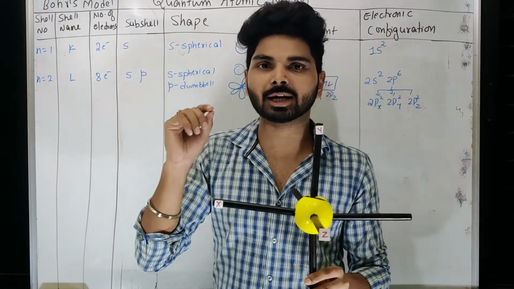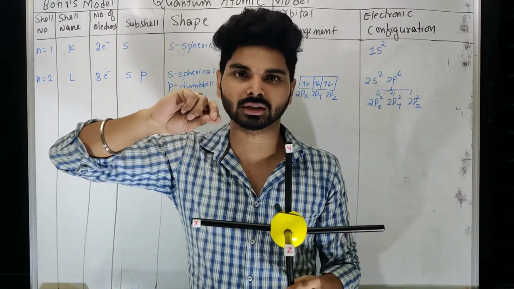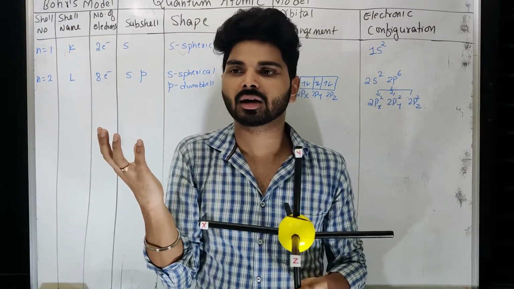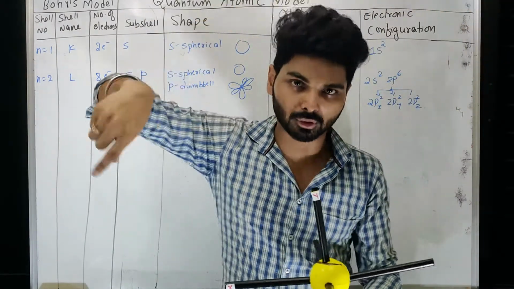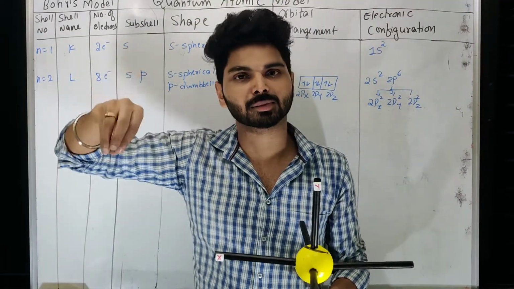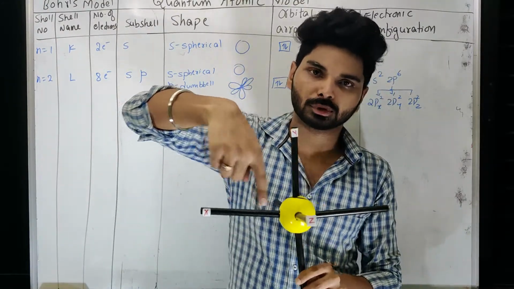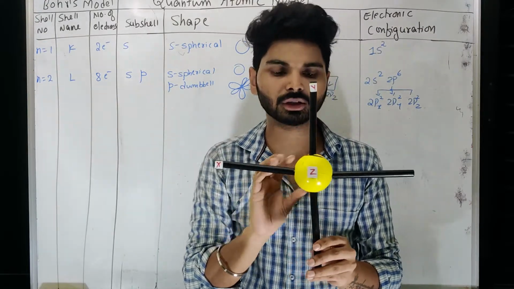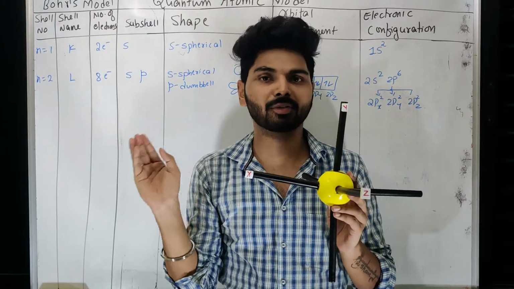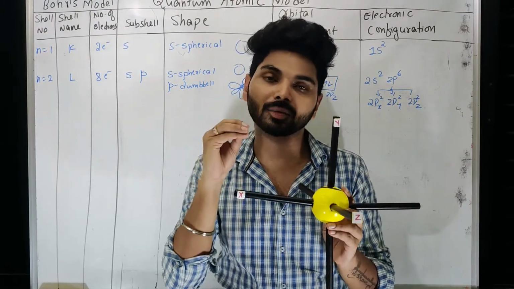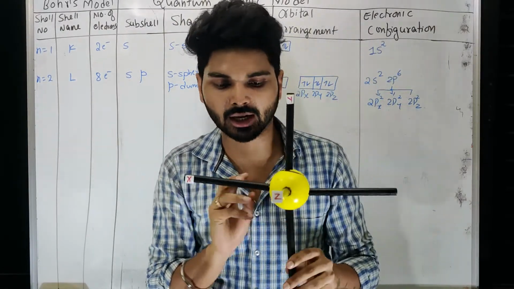Because when you consider the electron as a particle, you are thinking of the solar system, of how planets revolve around the nucleus. That is what comes to our mind. When Earth is present at some particular location, Earth cannot be present in other parts of that path, because Earth is a particle and is present at a particular location. But in this case, we are considering not circular revolution but spherical revolution, and its presence is everywhere. Yes, there is a difference in density; otherwise, I would say there is a difference in the distribution of the electron inside this sphere. That part we are going to study later.